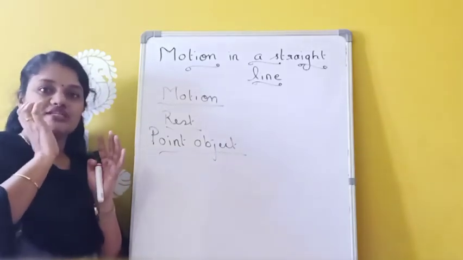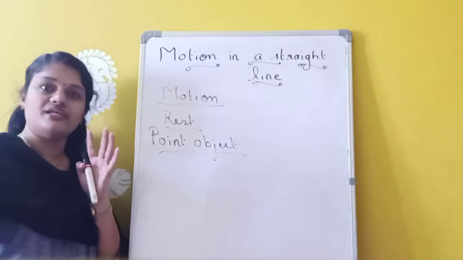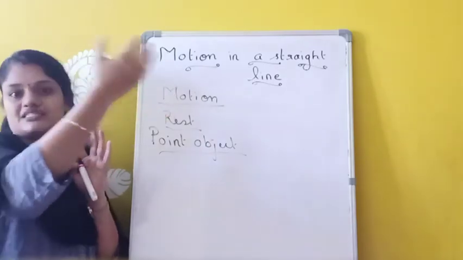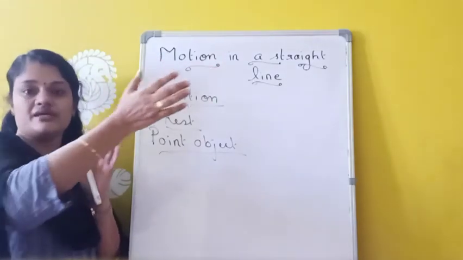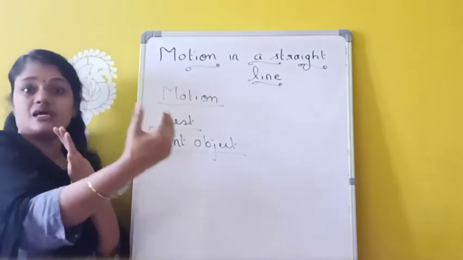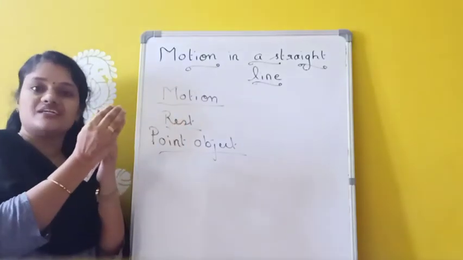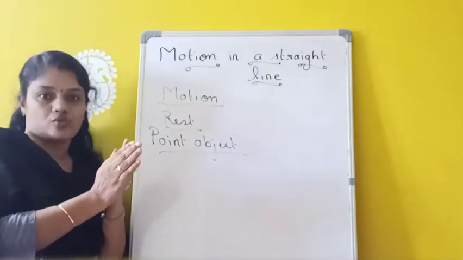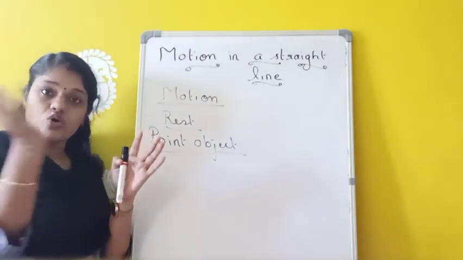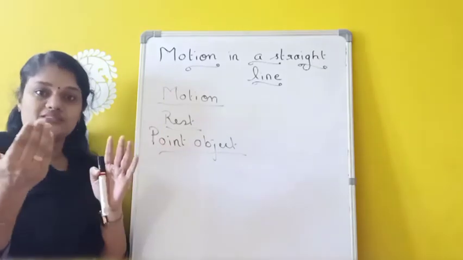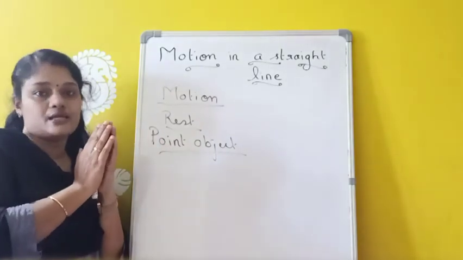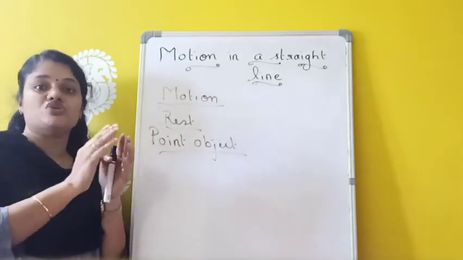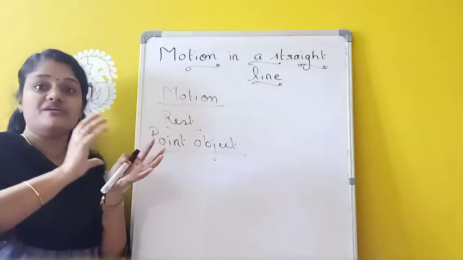For example, suppose a train is travelling a very long distance. So many kilometers it is moving. Then compared to the distance travelled by the train, the size of the train is small. That means we can consider the train as which one? A point object. So if it is travelling a very long distance, compared to that distance the train can be considered as a point object. Similarly, the movement of earth around the sun. It is moving around the sun.